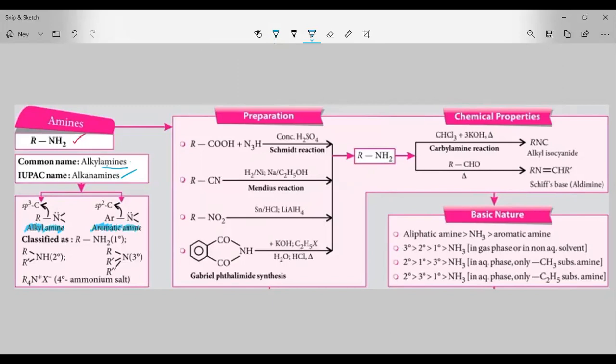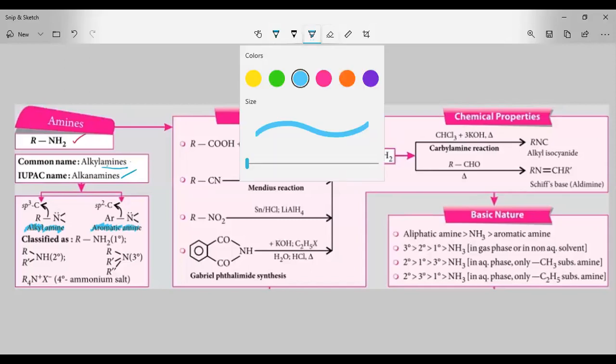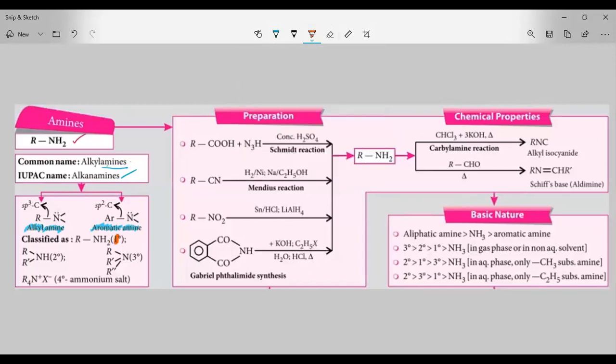This is the general classification. Again, alkyl amines are classified into three types. What are those types? It is classified into primary, secondary, tertiary, as well as quaternary ammonium salts.